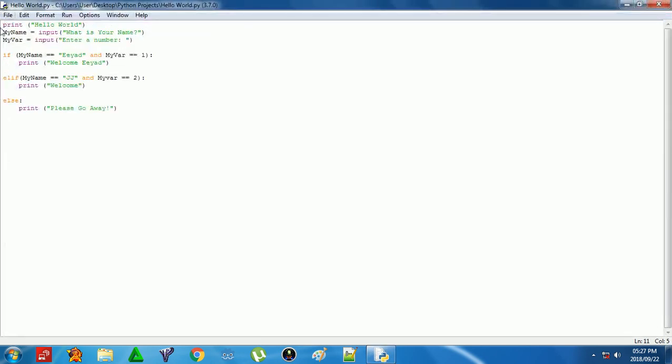But now if you look at the code better, at the start of the program it will print hello world. And then there's two variables. The name of the variables is my name and my variable. It will ask you what's your name, and it'll ask you to enter a number. So if you enter Iyad, and then you put in the number 1, you'll get print welcome Iyad. Or else if, that means if it's something else, for example, the name equals JJ, then the myvar equals 2, that means you wrote JJ and you did the number 2, it will print welcome. Anything else will just print go away.